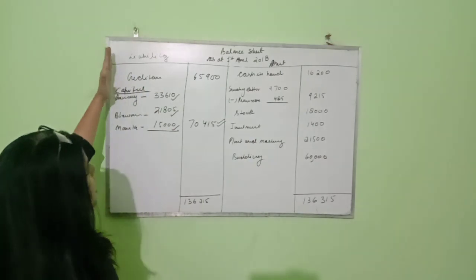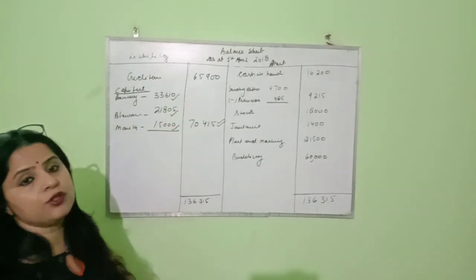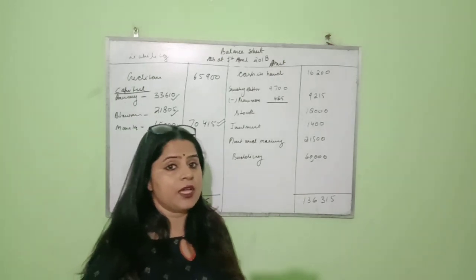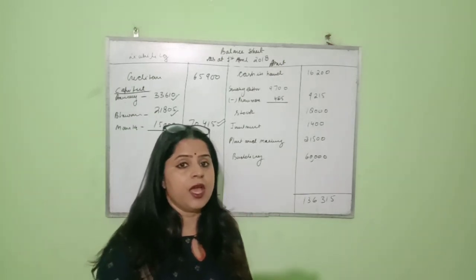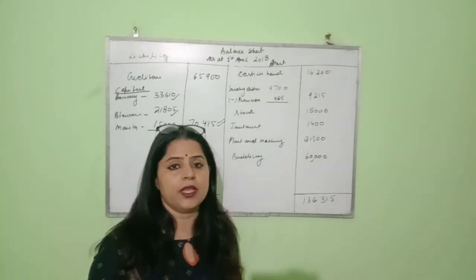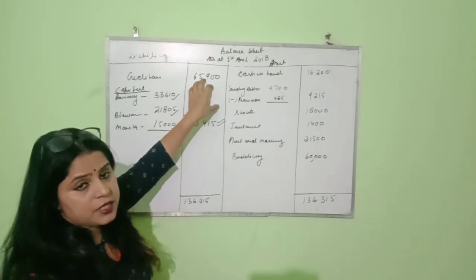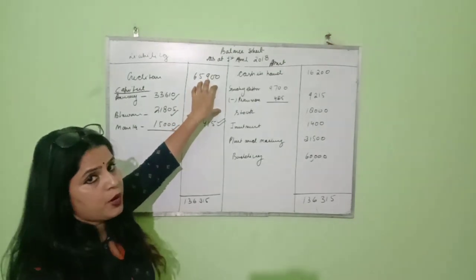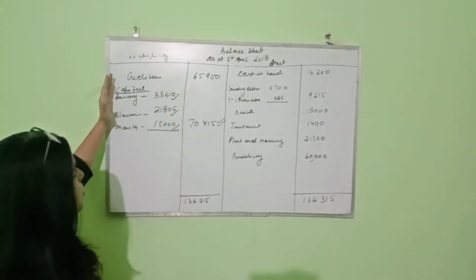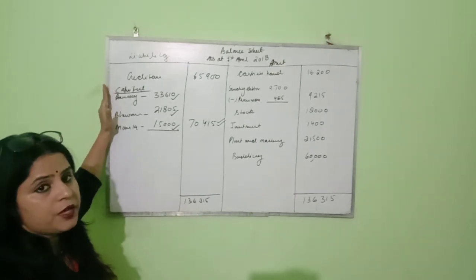Now let us come to the liability side. On the liability side, we have written creditors 65,900, because when I checked my old balance sheet and my revaluation account, I found there is no change in the creditors. So I have written creditors as it is, 65,900, from the old balance sheet. Then the second thing we have to write here is the capital of the partners.